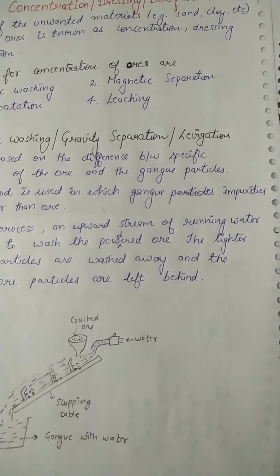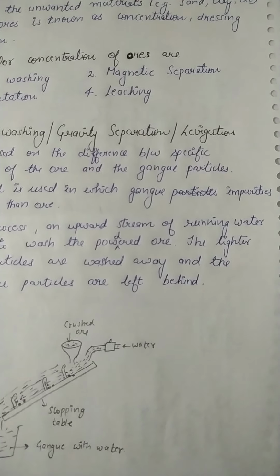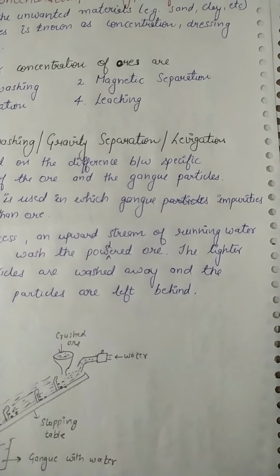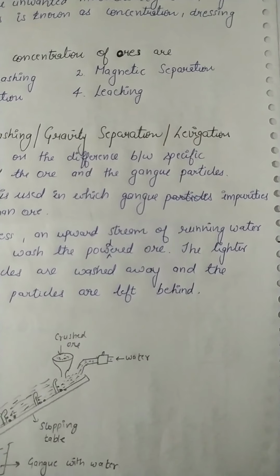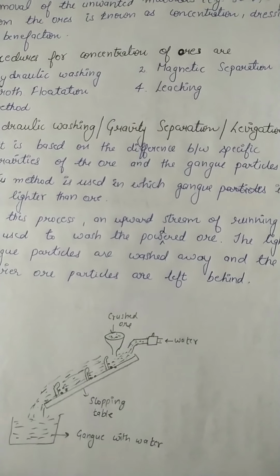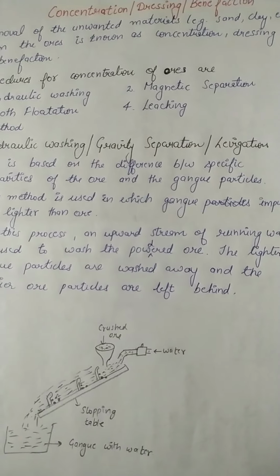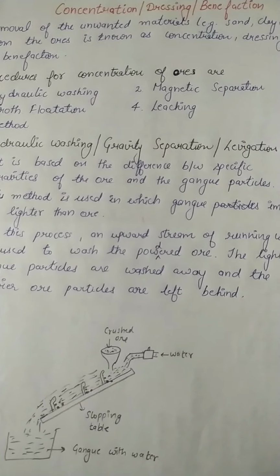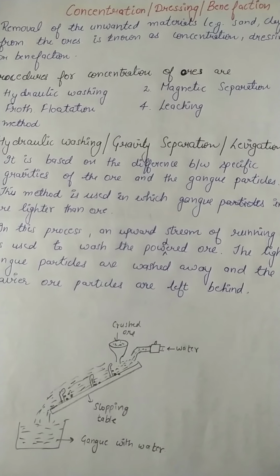As we know, most of the metals are reactive, so they are always obtained in the combined form. To extract that metal, there are different methods or techniques. In concentration, unwanted impurities are removed.